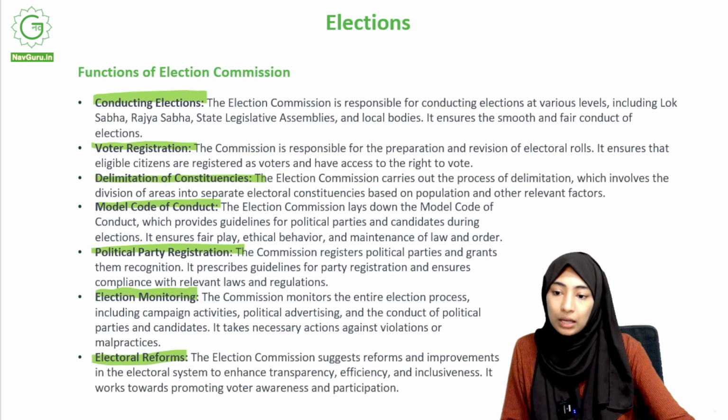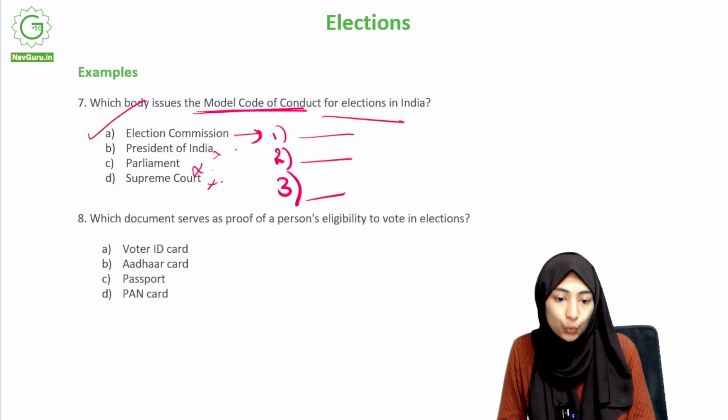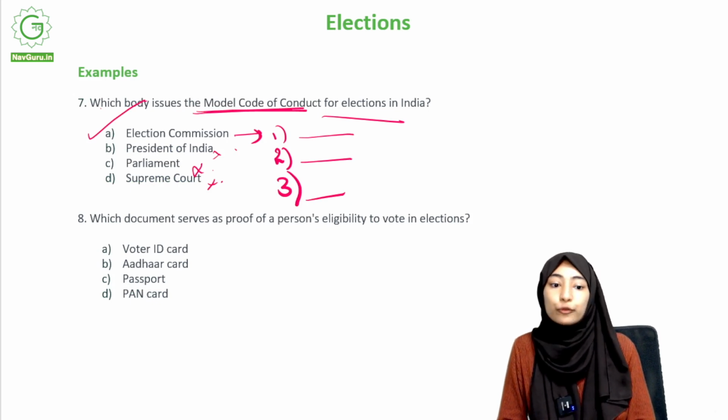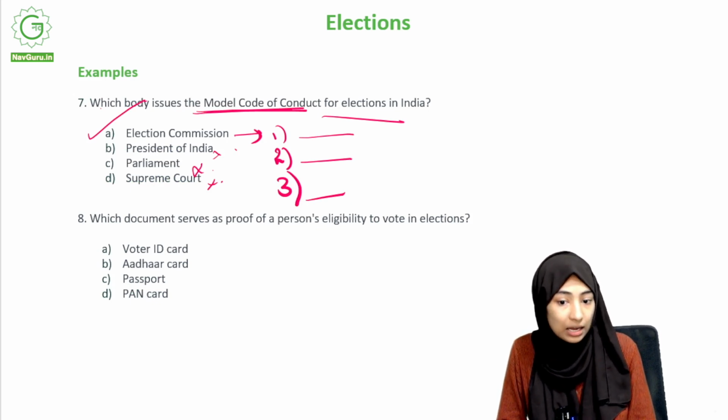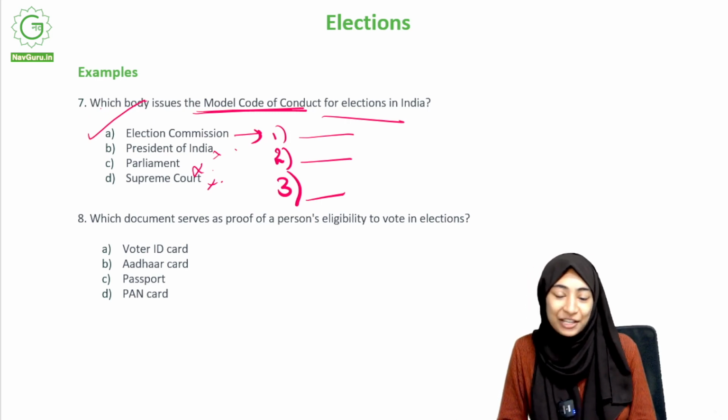Okay, moving on. Which document serves as a proof of a person's eligibility to vote in elections? Voter ID card, Aadhaar card, passport, PAN card. This is a very easy question. Your time starts now.